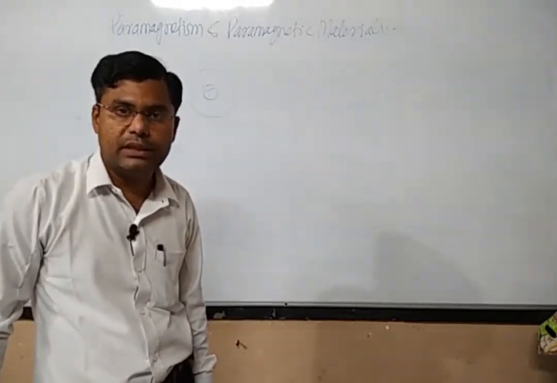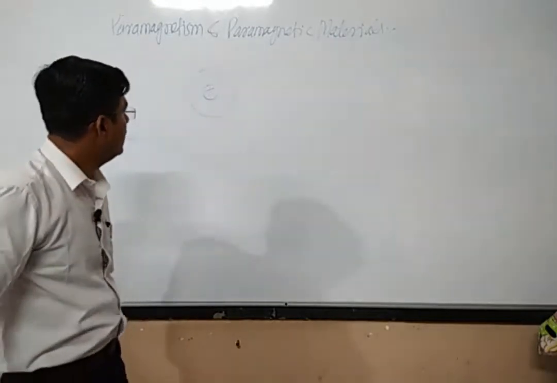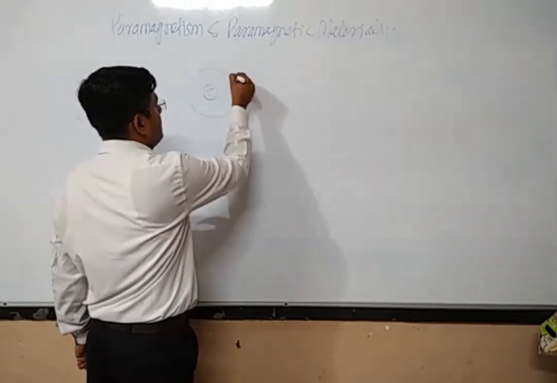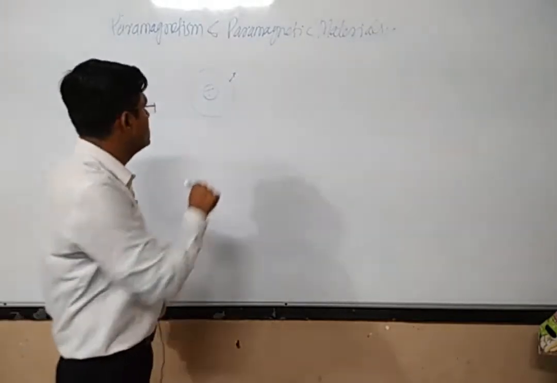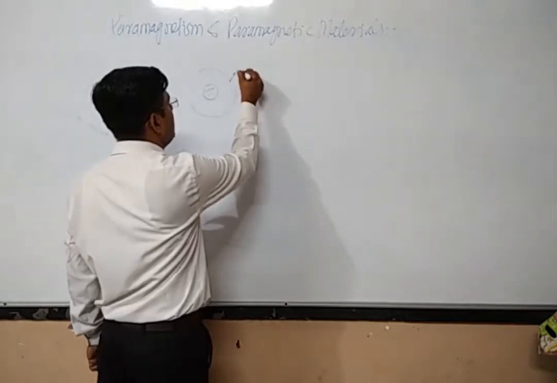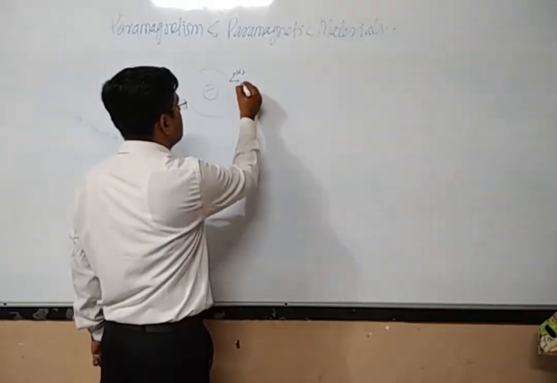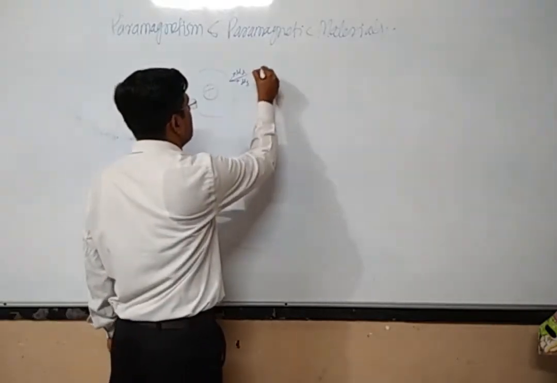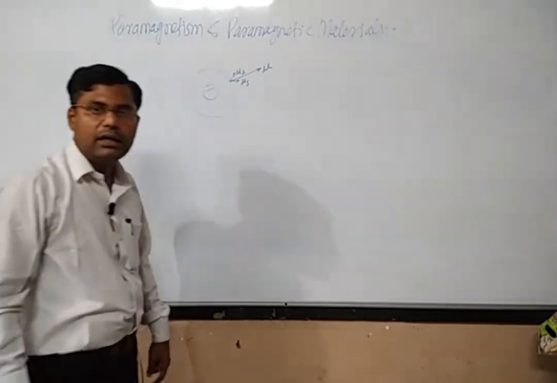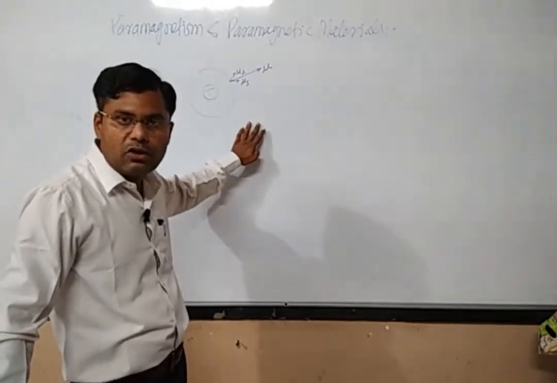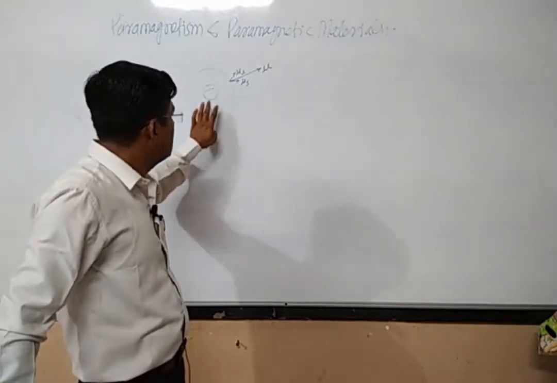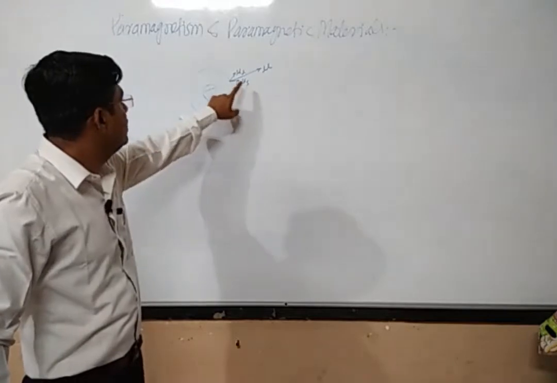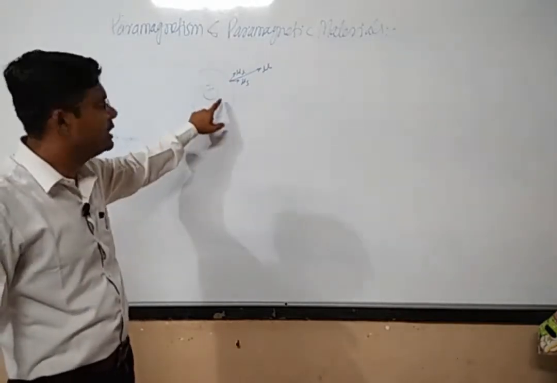Since there exist unpaired electrons, these electrons will possess some resultant magnetic moment. They will possess the orbital magnetic moment denoted by mu L, and the spin magnetic moment denoted by mu S, and there will be the resultant of these two denoted by mu. Since there is an unpaired electron, there is no other electron trying to cancel this effect. This effect will be retained by the atom.